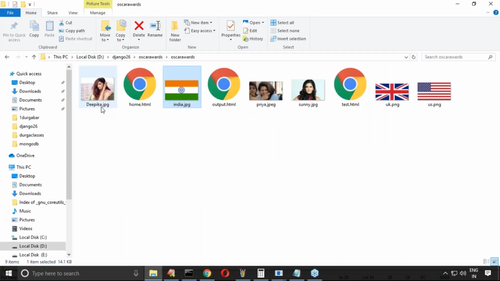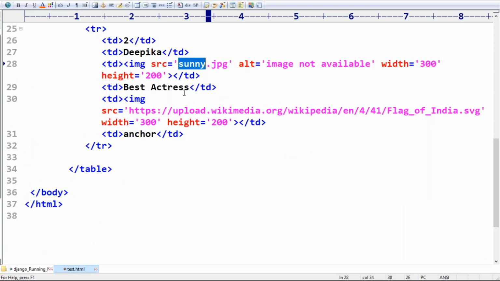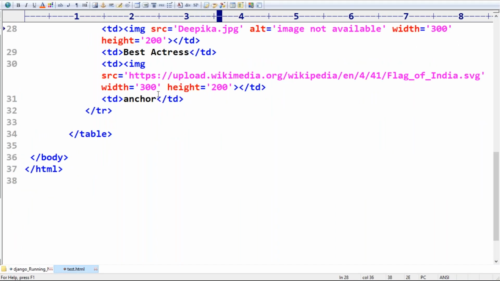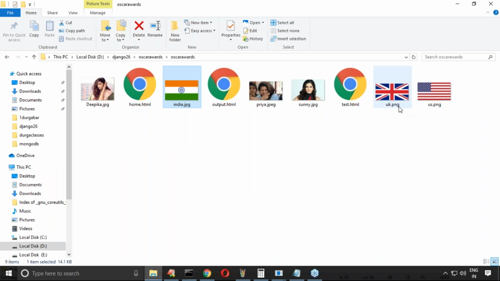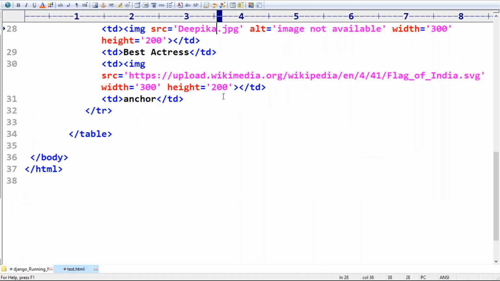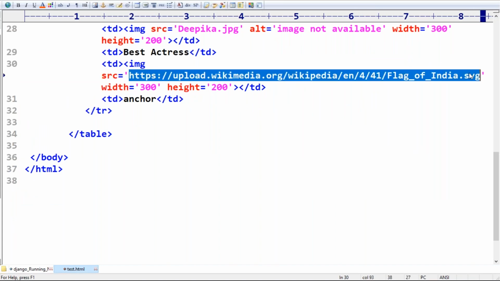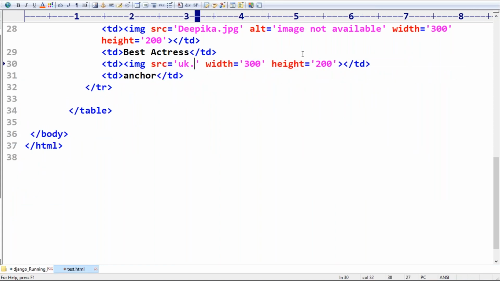Here Deepika dot jpg is already available. Next, assume that she is related to UK, so I'm taking the image uk dot png.